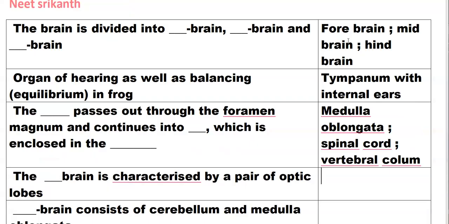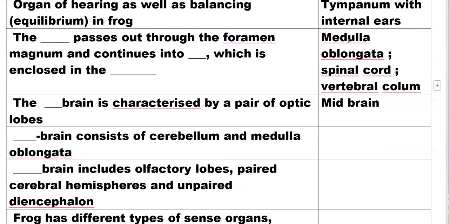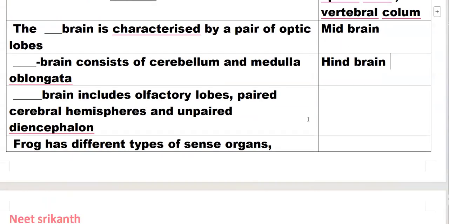Midbrain is characterized by a pair of optic lobes. The optic lobes are called corpora bigemina. Hindbrain consists of cerebellum and medulla oblongata. Forebrain includes olfactory lobes, paired cerebral hemispheres, and unpaired diencephalon.